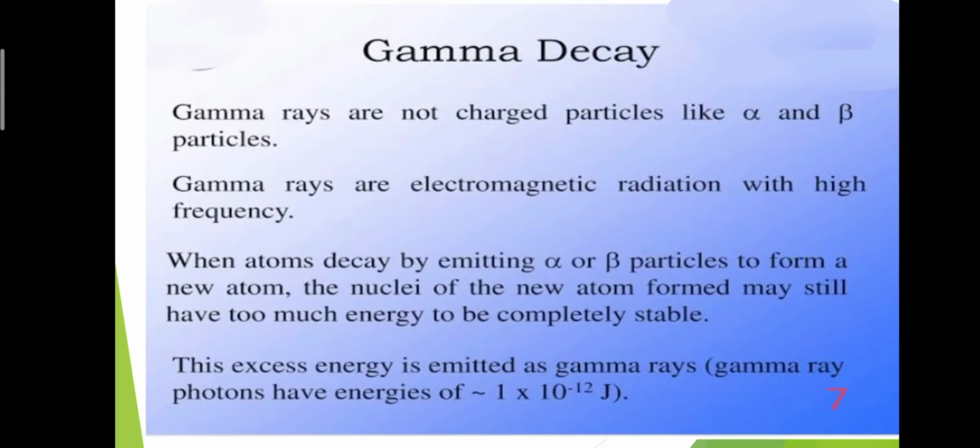Gamma decay. Gamma rays are not charged particles like alpha and beta particles. Gamma rays are electromagnetic radiation with high frequency. When atoms decay by emitting alpha or beta particles to form a new atom, the nucleus of the new atom formed may still have too much energy to be completely stable. This excess energy is emitted as gamma rays. Gamma ray photons have energies of 1 × 10^-12 joule.